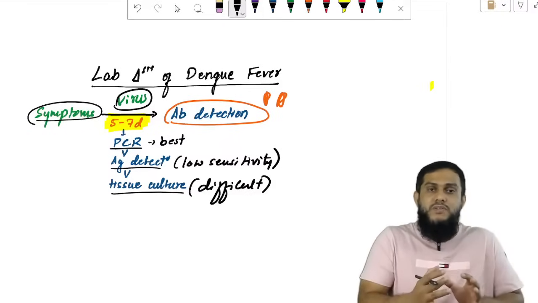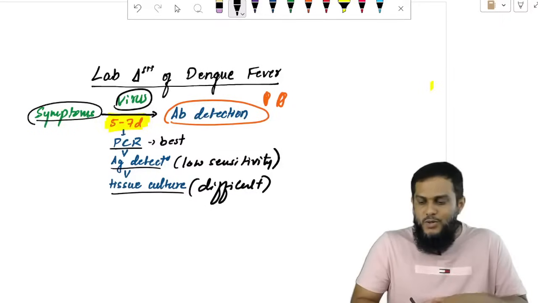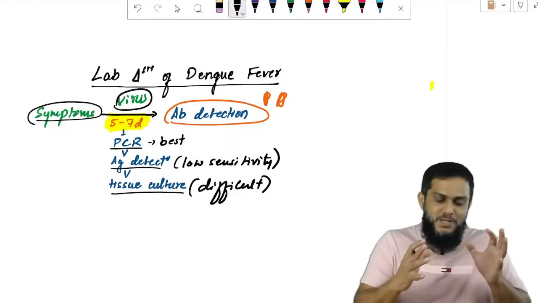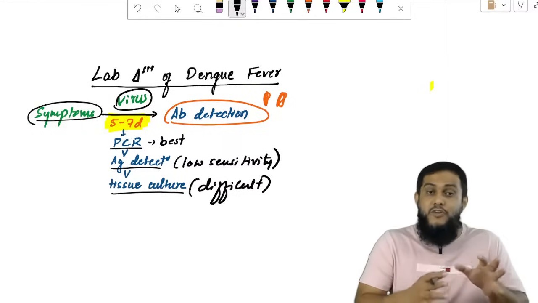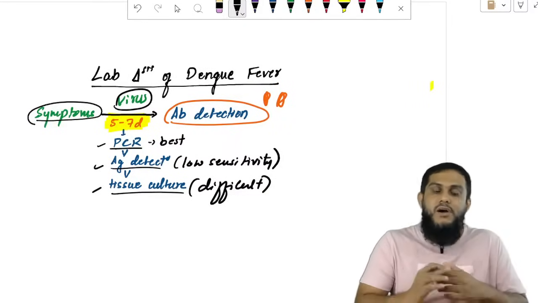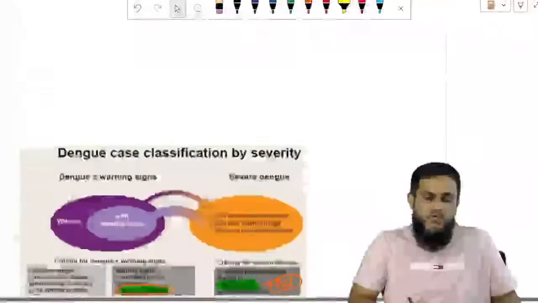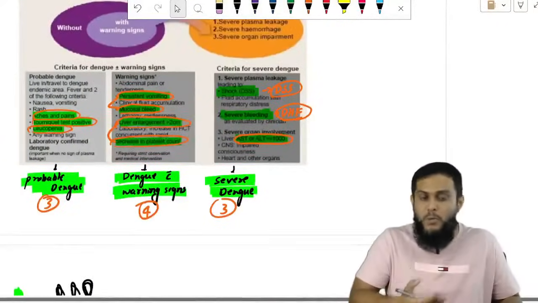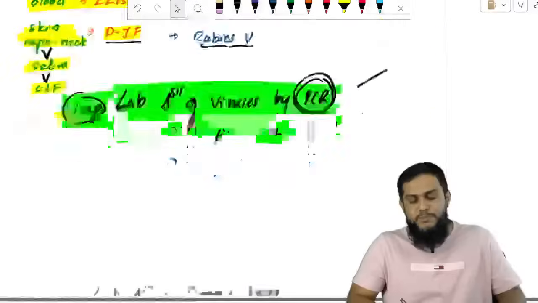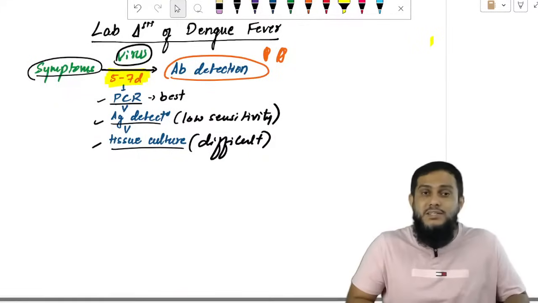So that's why remember, within 5 to 7 days PCR, after 5 to 7 days antibody. This is what you have to remember. Within 5 to 7 days, PCR. If PCR is not there, antigen. If antigen is not there, tissue culture, but PCR. After 5 to 7 days, antibody detection. Simple. So with that, we have discussed warning signs of dengue, severe dengue, probable dengue. Then lab diagnosis of almost all the viruses: we detect antigen and PCR and then antibody. That I have told you in dengue. After 5 to 7 days, antibody. Within 5 to 7 days, PCR.